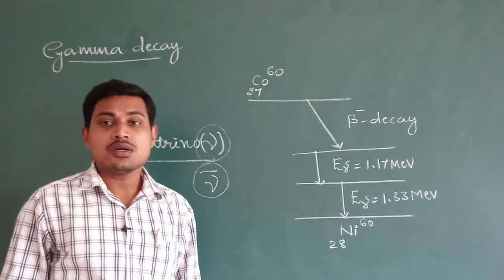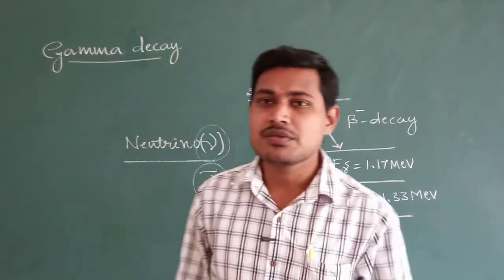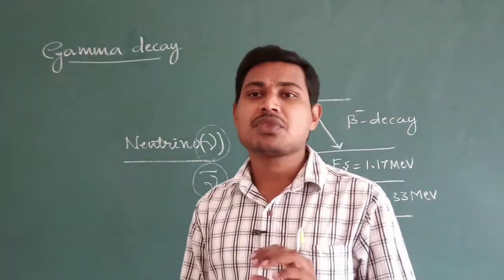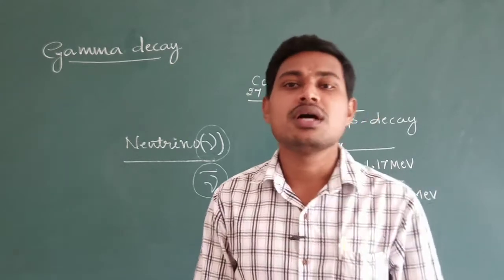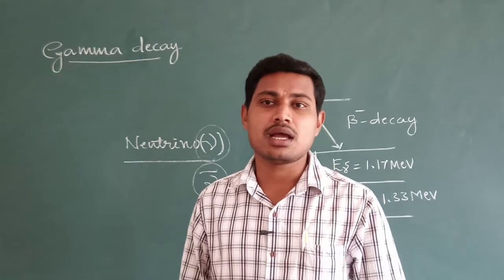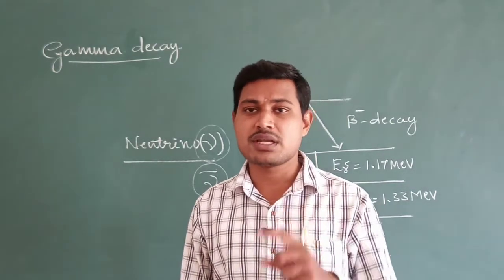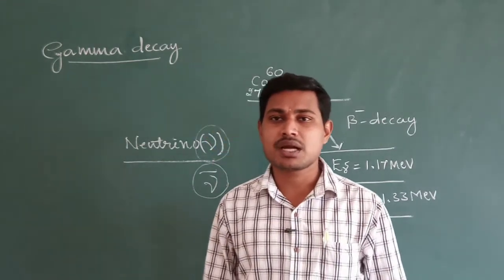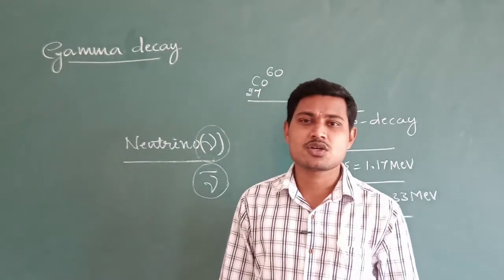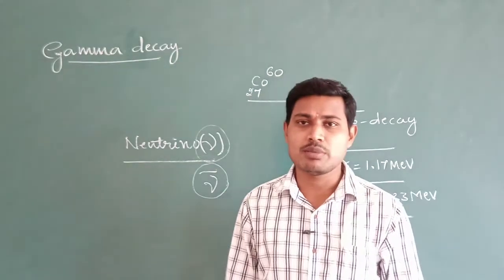But remember, what is this neutrino? This is very important. I told you there will be an emission of a particle in beta decay that we call neutrino and antineutrino. So what is this neutrino? Remember, a neutrino is nothing but a neutral subatomic particle, which is also referred to as one of the fundamental particles, a fundamental subatomic neutral particle called a neutrino. And this neutrino has a negligible mass or low mass, and generally the mass of the neutrino is taken as 0.